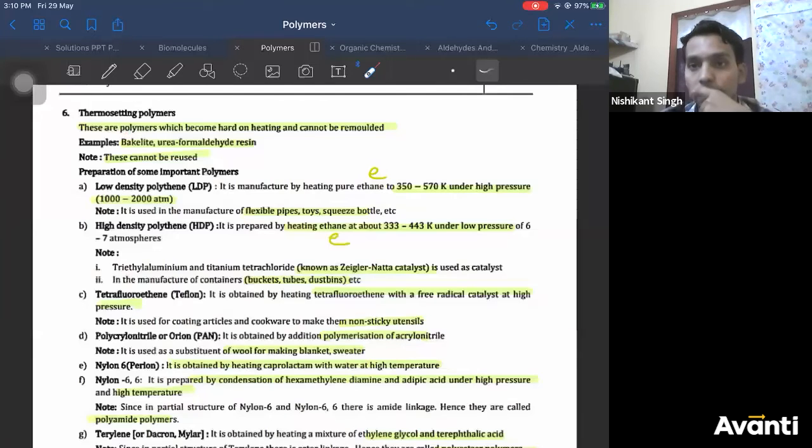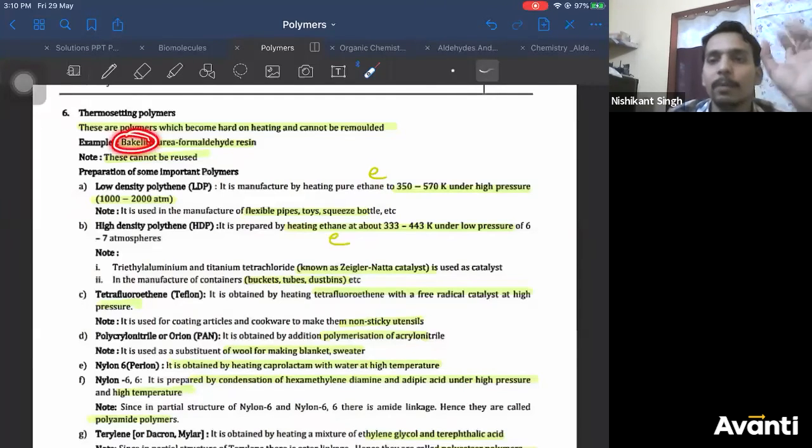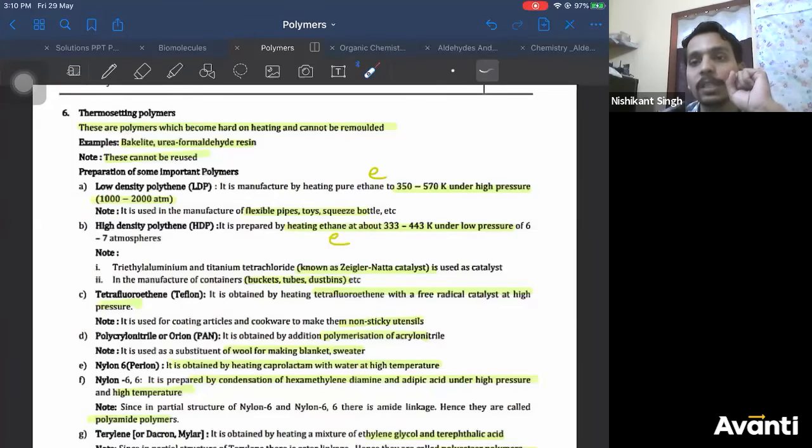Example, electrical switches. They are made up of bakelite. When you burn your electrical switch, it will take some random shape. You cannot again heat it and bring it to the same shape. So they are thermosetting. They cannot be reused, correct?